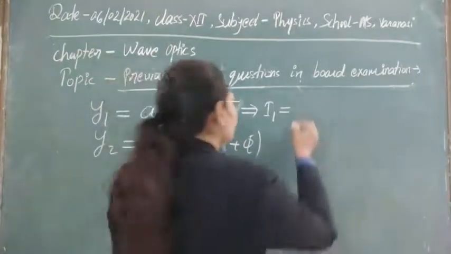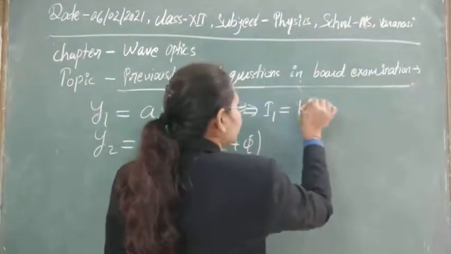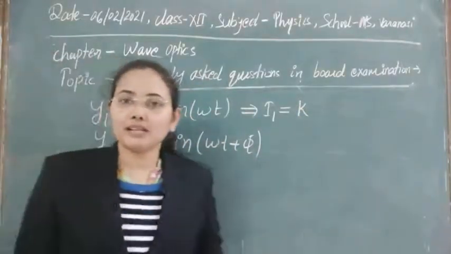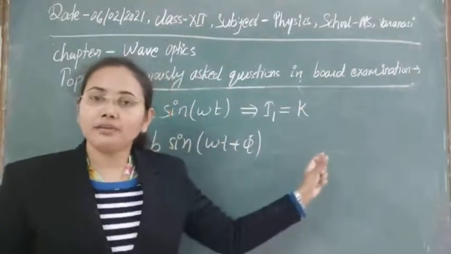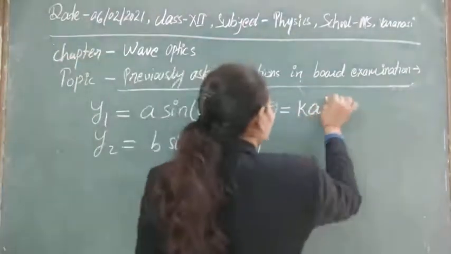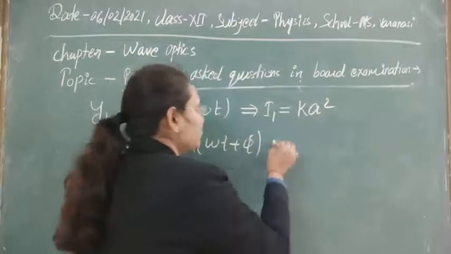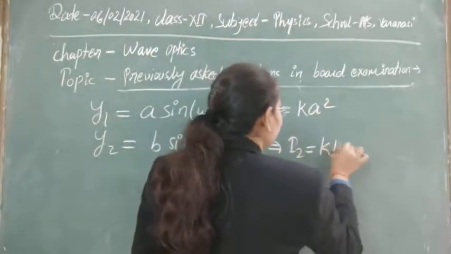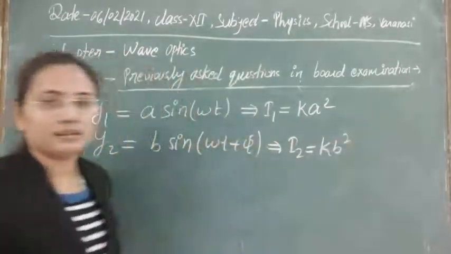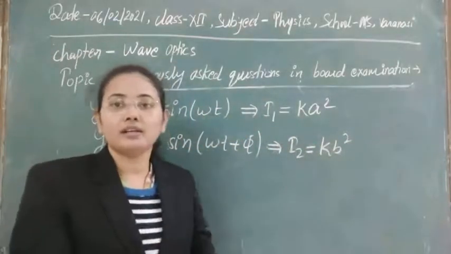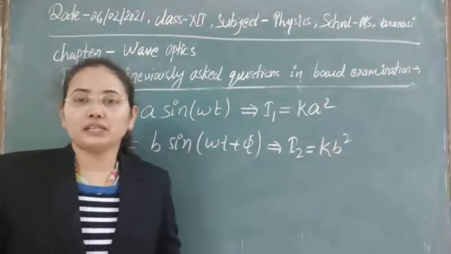Taking the proportionality constant K, which is the same for both since the waves propagate in the same direction, I1 equals K A square and I2 equals K B square.